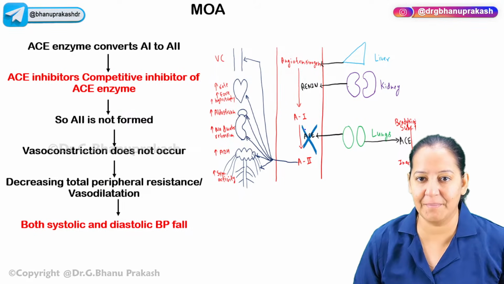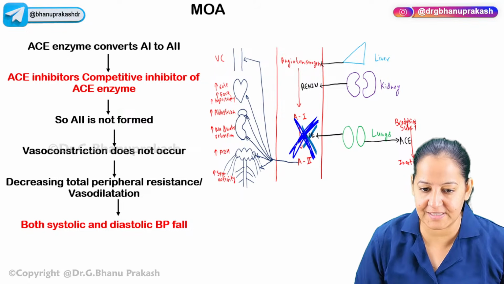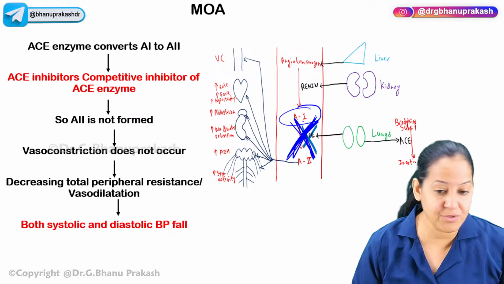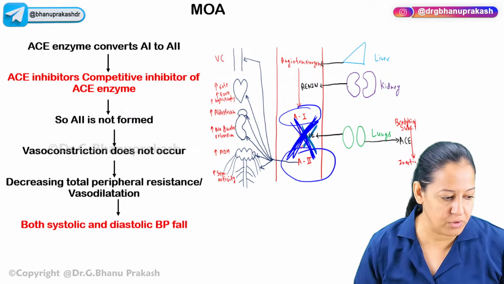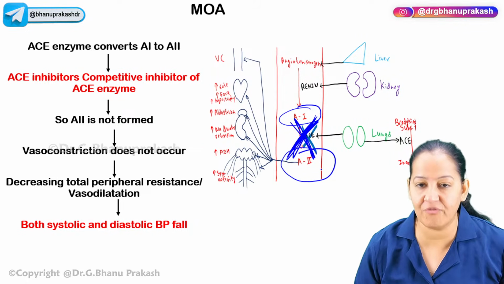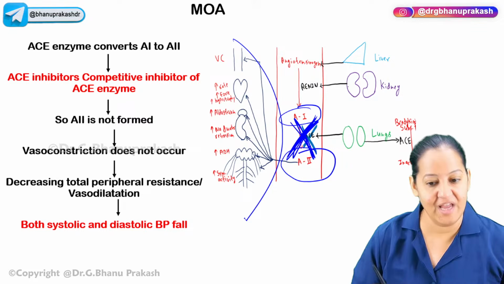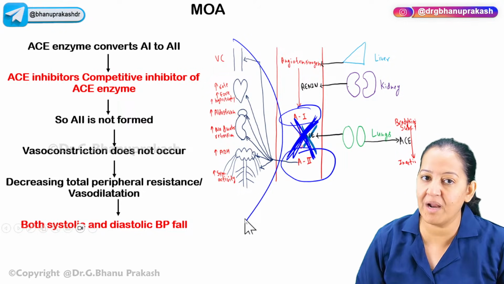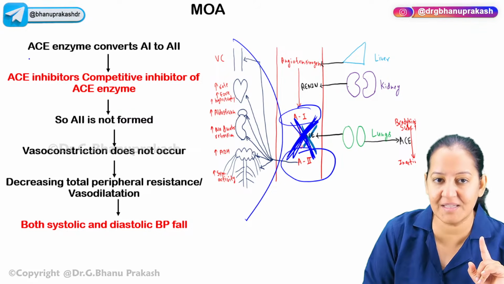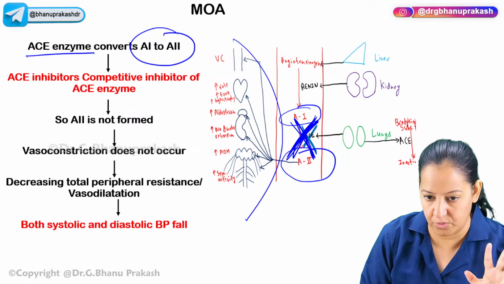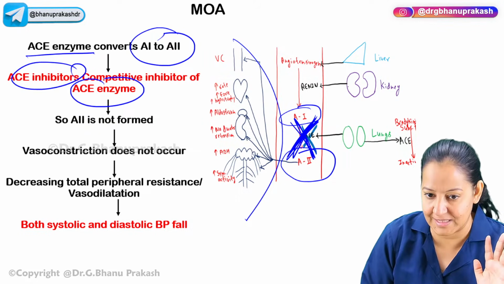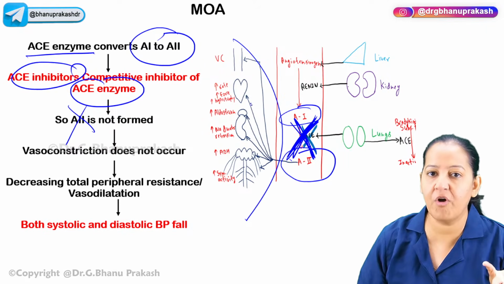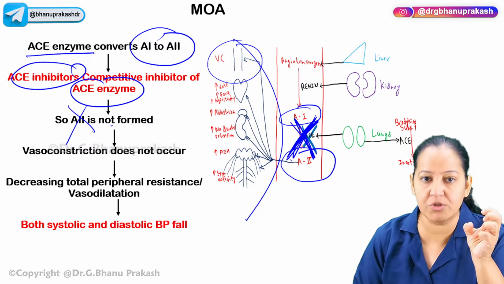You can understand. The mechanism of action: it's a drug which inhibits ACE. So angiotensin 1 is formed, but angiotensin 1 does not convert into angiotensin 2. If angiotensin 2 is not formed, it will not act on the 6th organ, and blood pressure will fall and become normalized. ACE is an enzyme which converts angiotensin 1 to 2. ACE inhibitor inhibits ACE. So 1 is formed, but 2 is not formed, so it will not act on the blood vessel. It will not cause vasoconstriction.